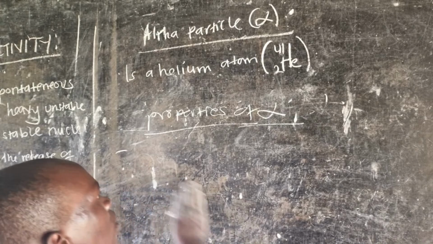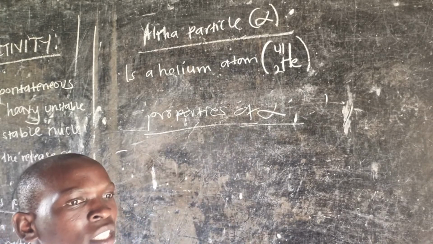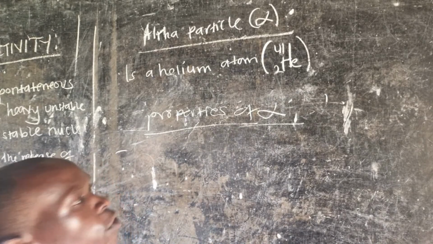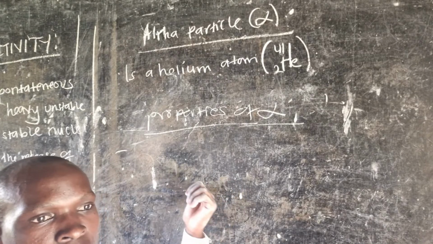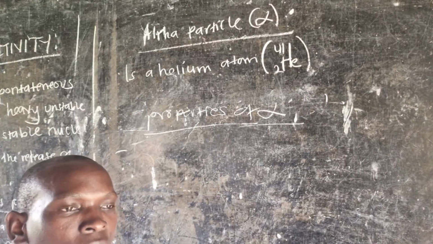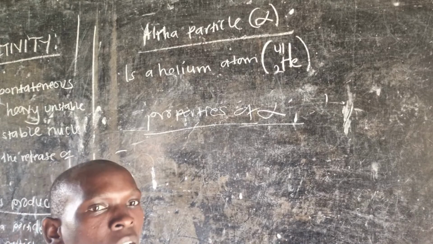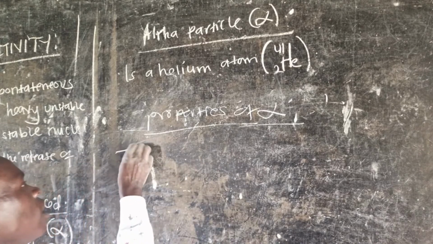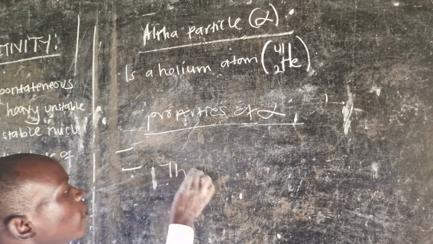That is a result of these rays or radiations, which affect the photographic plate, and they can now internally study the bone fracture and all that. So that is one. Two, they are positively charged.